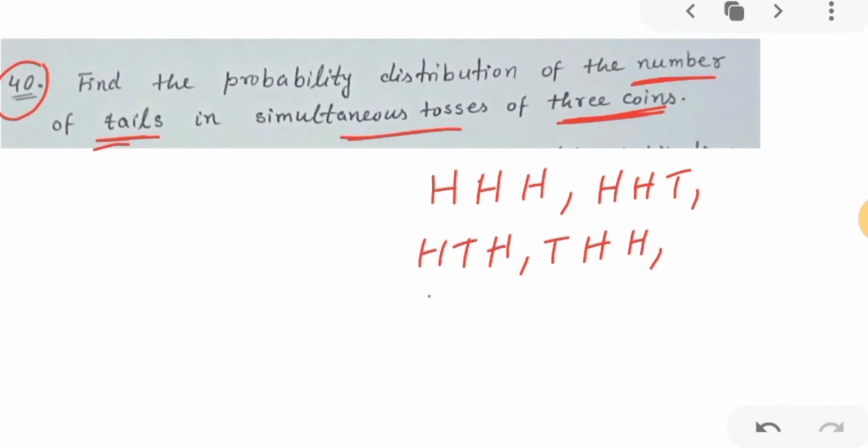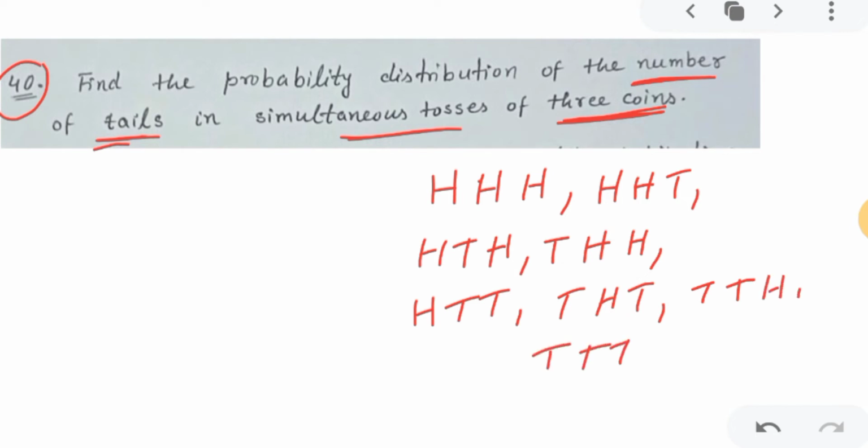You can get THH, HTT, THT, TTH, and TTT. When you toss 3 coins, this will be your sample space. In total, you will get 8 outcomes.